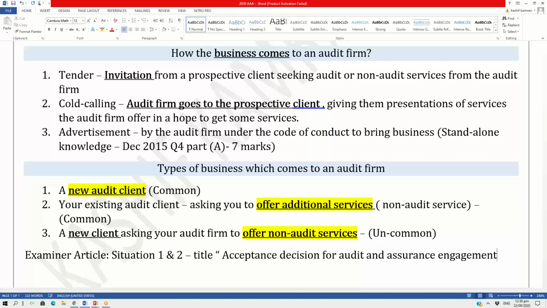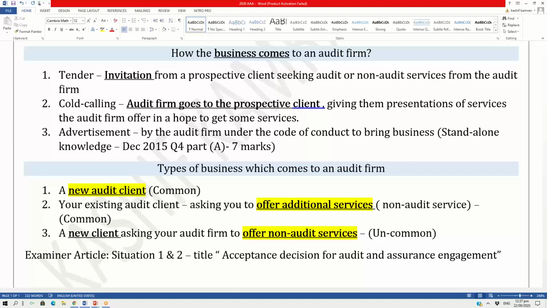The examiner has covered that as perspective 2, when your existing client asks you to offer additional services. So the examiner has covered situations 1 and 2 in the article titled Acceptance Decision for Audit and Assurance Engagement, which I will be covering and recommending you to read at a certain additional stage.